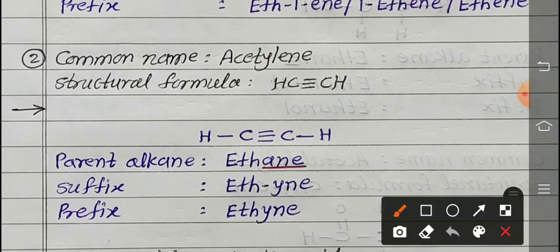Second, common name is acetylene. Structural formula is given, CH triple bond CH. So we are drawing the structure like this: H single bond C triple bond C and again single bond H. Parent alkane: how many carbons? 2, so the parent alkane name is ethane. Suffix: ANE, a triple bond is present, so ANE is replaced by YNE, ethyne. Only 2 carbons are present in this compound, so no need of numbering. So directly you write ethyne. Clear? Next.